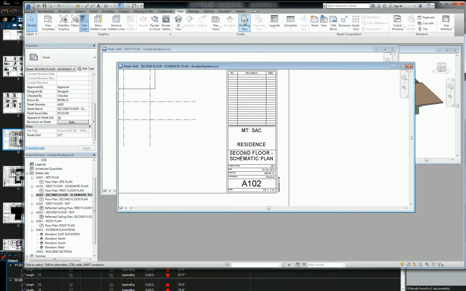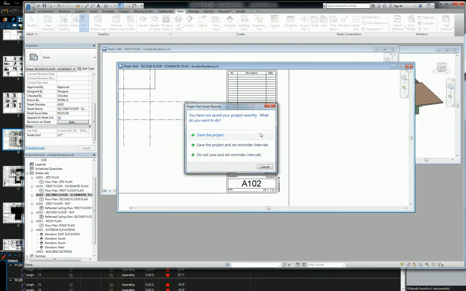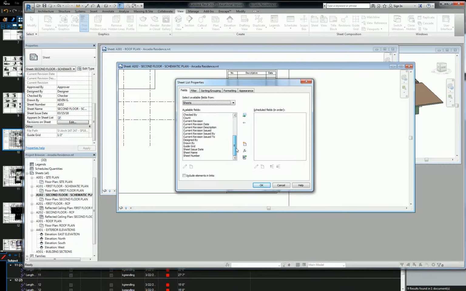So what I'm going to do is go to View, go to Schedules, and create a sheet list. Under sheet list, there are a bunch of parameters that you can pull in. Some of the standard ones obviously are going to be sheet name and sheet number. So let's pull those in first. Sheet name goes in first. Sheet number, we hit this little add parameter button, little green arrow, and it pushes it over to the other column.